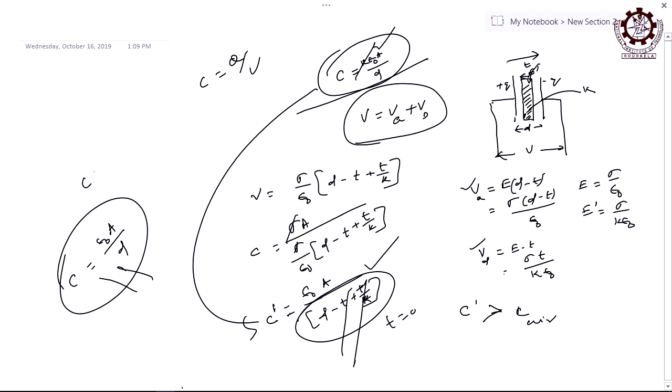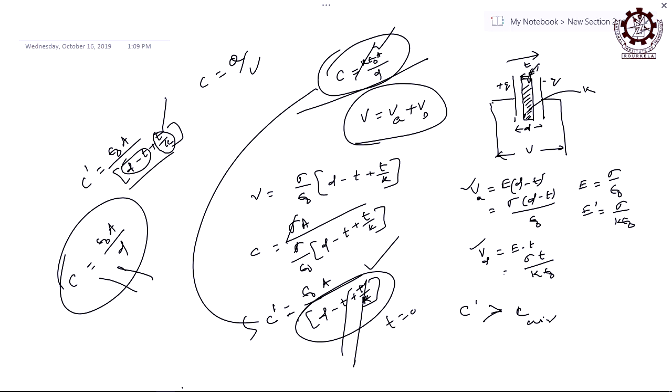So, this is the capacity which is epsilon 0 A divided by D minus T plus T by K. So, you can tell what is this T by K. From this relation, you see D minus T is the air distance, right. Similarly, what is this distance? T is the thickness of that material, but what is T by K? Because this is also distance or not? T by K is also distance, otherwise they cannot be added. Distance can be added with distance only, right. It must have the dimension of length. Then what is that length?